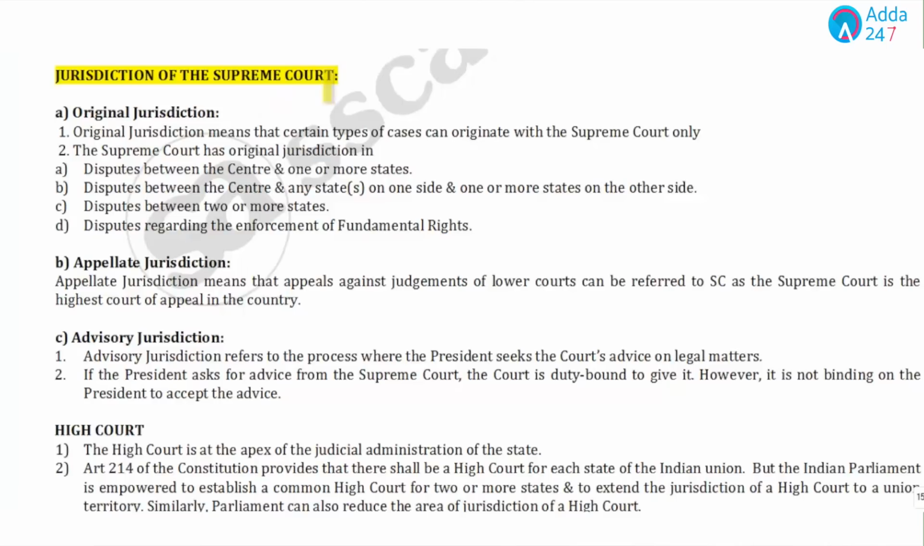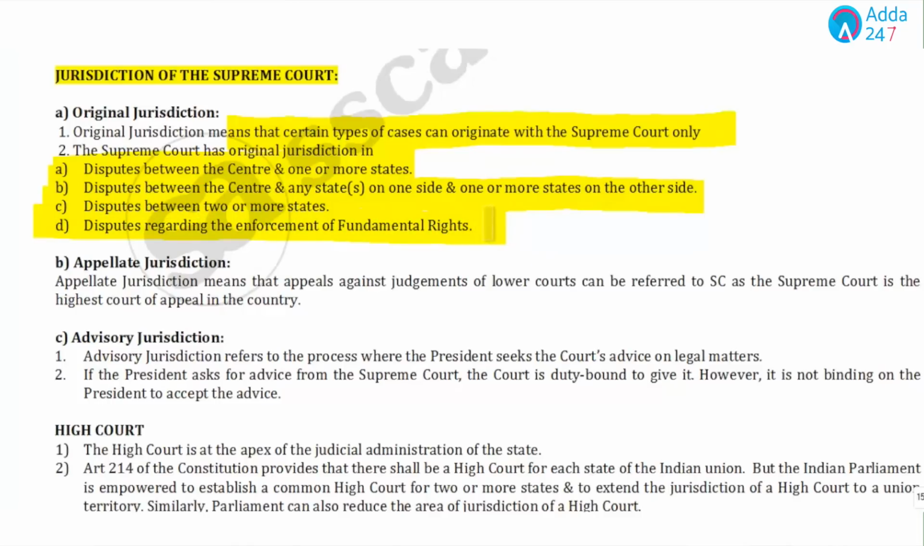The original jurisdiction means that certain types of cases can originate within the Supreme Court only, and the Supreme Court has original jurisdiction in disputes related to the Centre and one or more states, disputes between the Centre and any other state on one side and one or more states on the other side, disputes between two or more states, and disputes related to enforcement of fundamental rights.